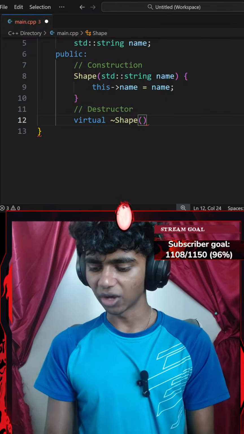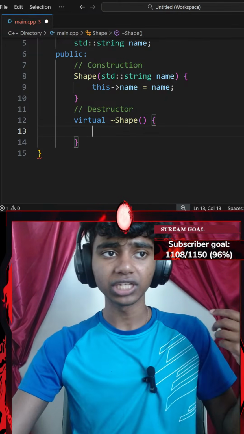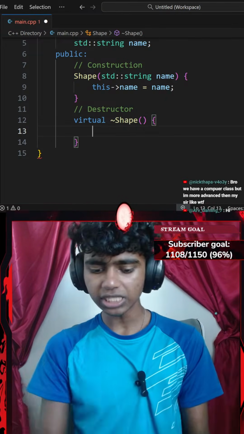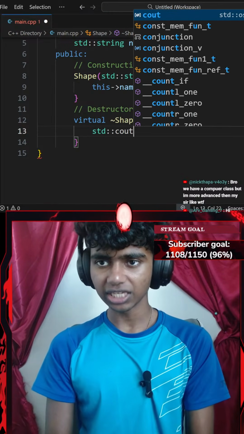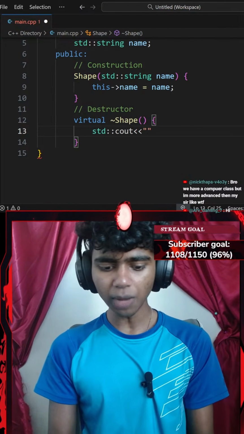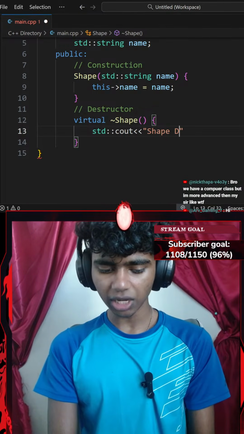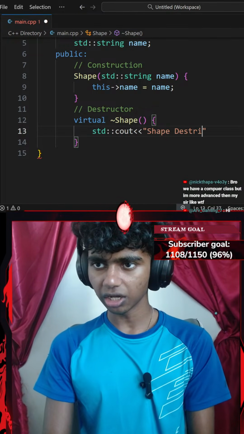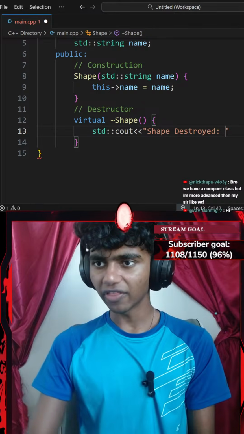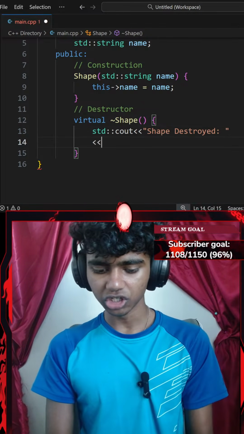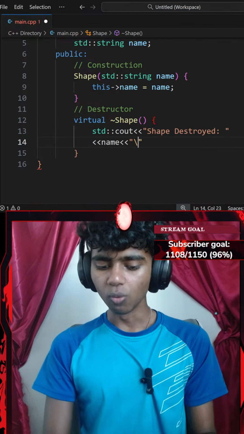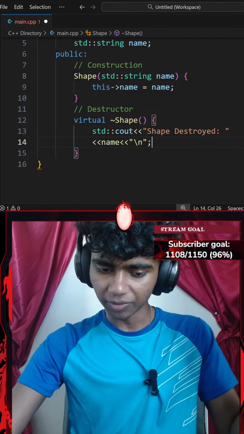Okay, so I created a virtual destructor that says something like shape destroyed and my shape's name. So I could go with a standard console output with an insertion operator that says shape destroyed. Okay, and then I'll go in a new line, add another insertion operator of my name data member with a backslash n ending with a semicolon.